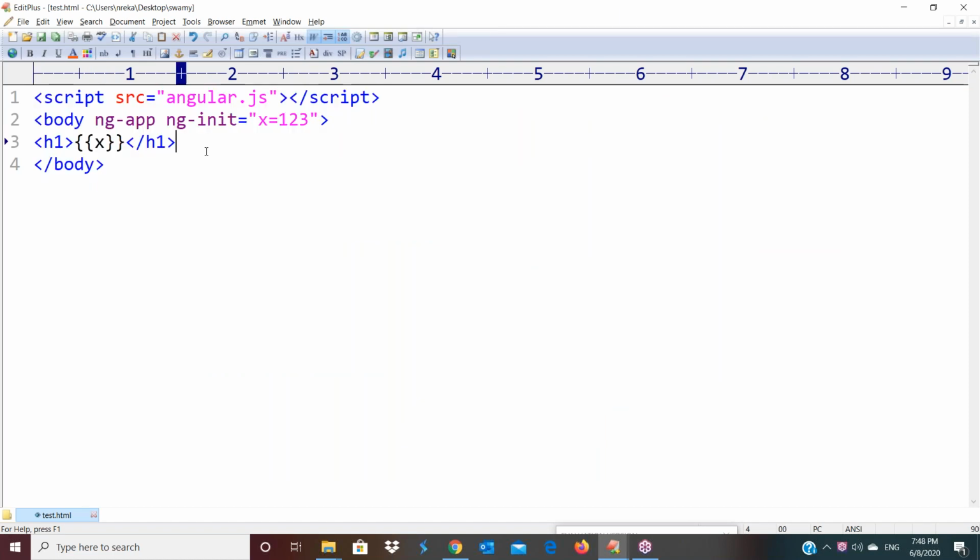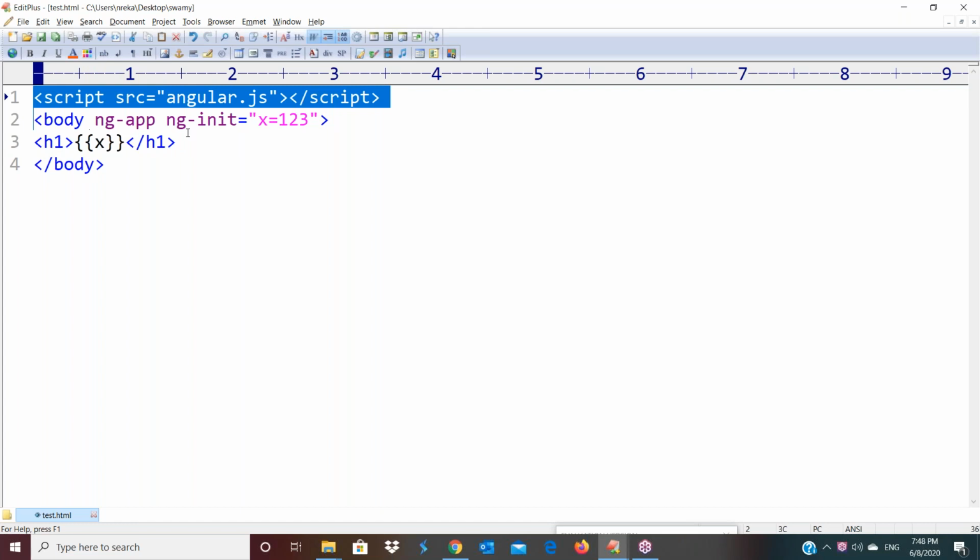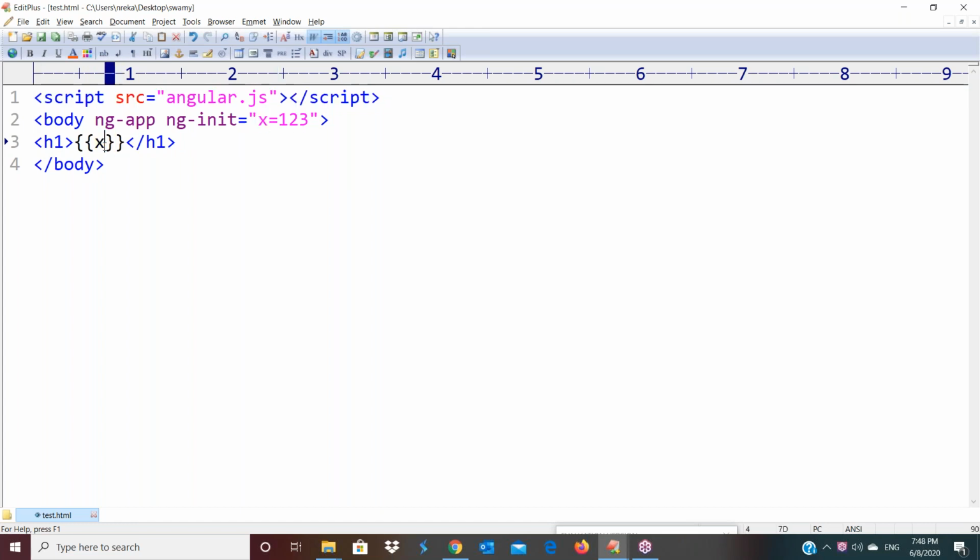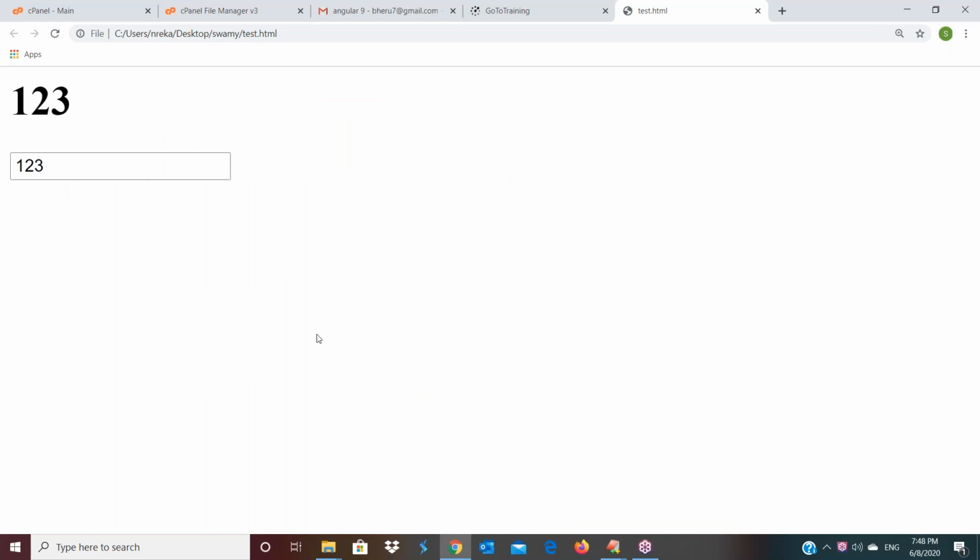The program is AngularJS. This program is an AngularJS program. I'm calling the Angular.js file. Using that, I declared one variable. That variable I'm printing on a heading tag. At the same time, that variable I also want to display in the text box here. You can see, now I'm just using it like this. Now save this, and if I refresh, you can see we are getting this output.